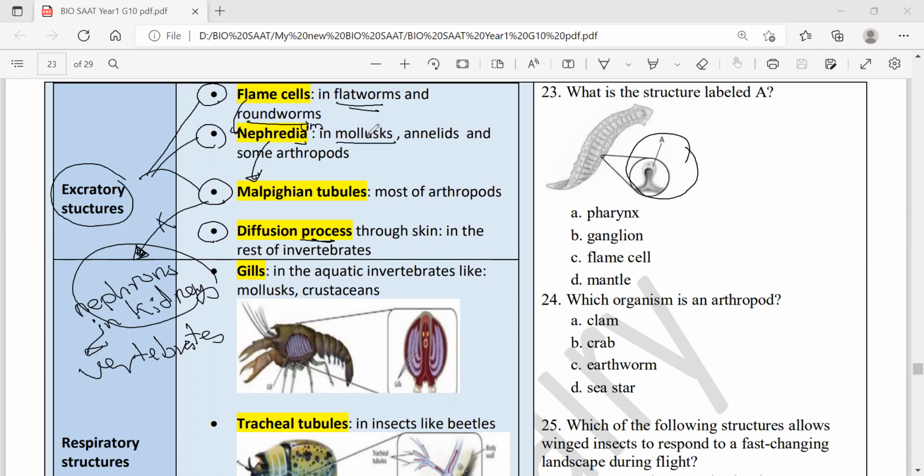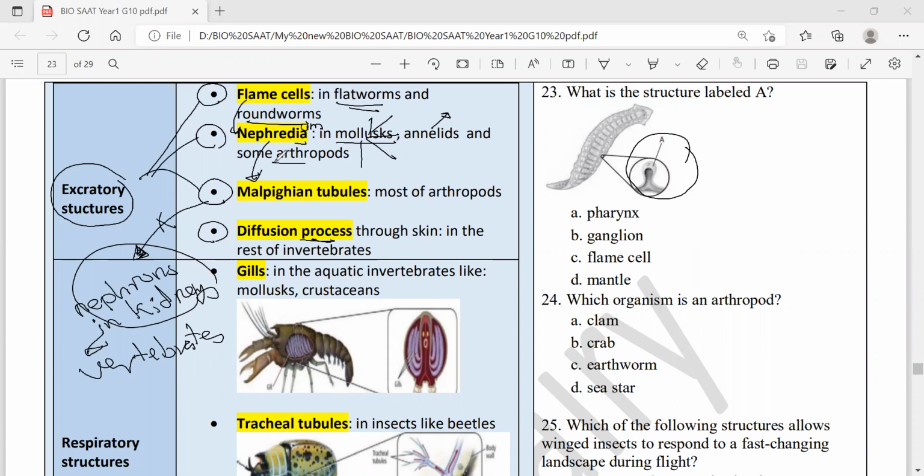Mollusks, I needed to imagine. I needed to see the picture or the group of mollusks and annelids. I need to see them all. Google them and see how they look. Mollusks like squid, octopus, snail, clams, oysters, all of these are mollusks. Annelids like what? Annelids are like the segmented worm. I think you all know the earthworm or the leeches. These are annelids, segmented worms.